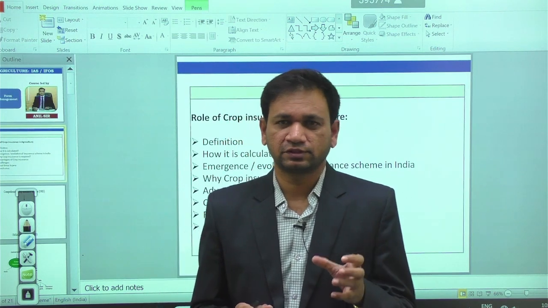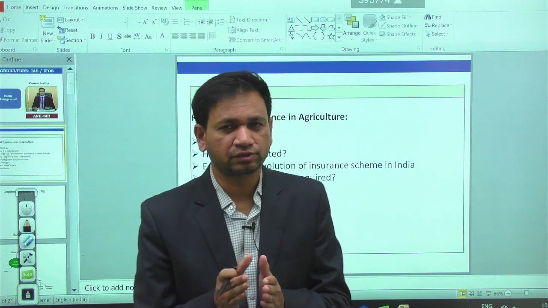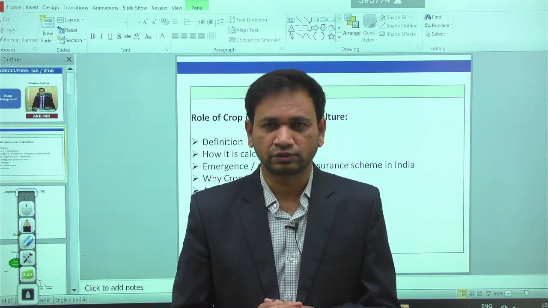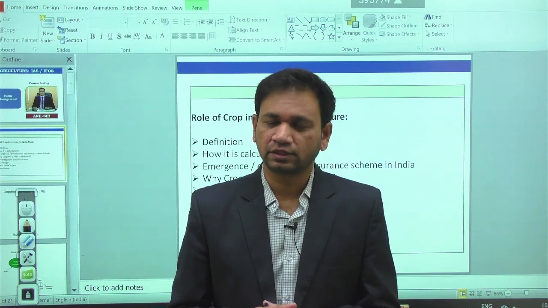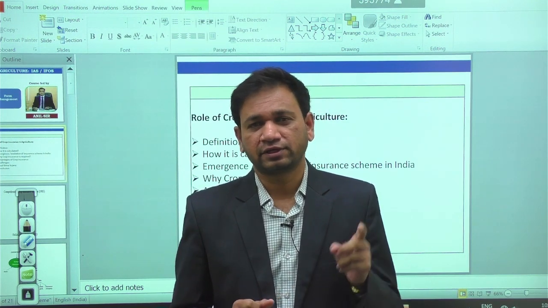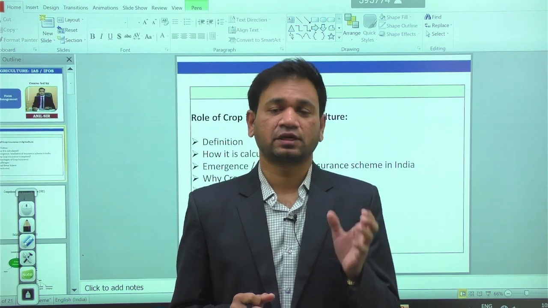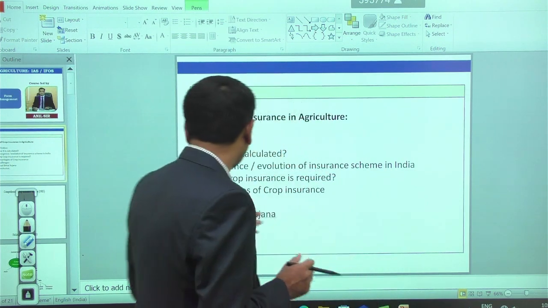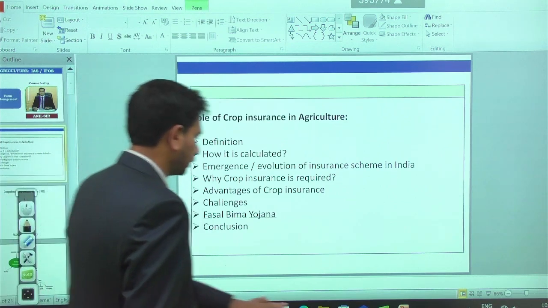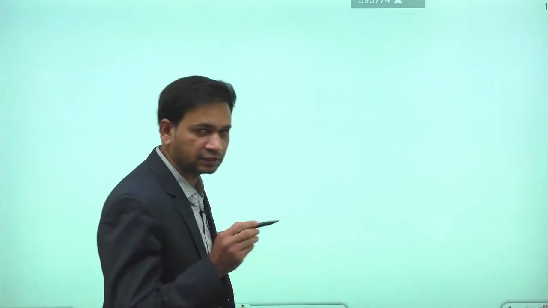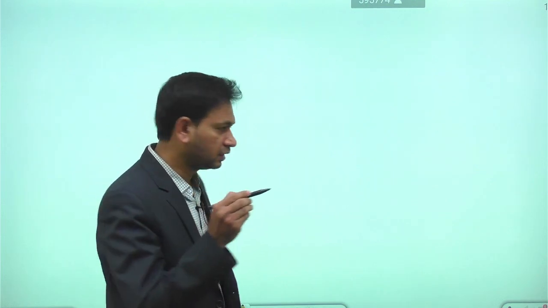So it is a kind of premium rate that is purchased by agriculture growers to protect their crop losses in the event of uncertainties in agriculture. This can be called crop insurance, we say generally. So in order to protect the interest of the farmers, since 1985 we have had different kinds of insurance schemes in agriculture.